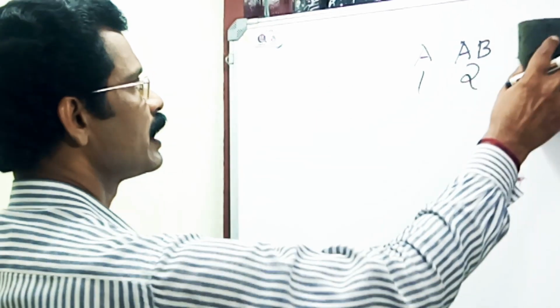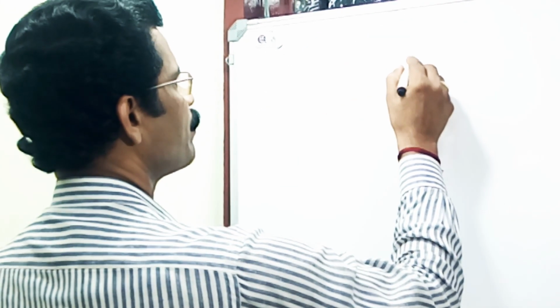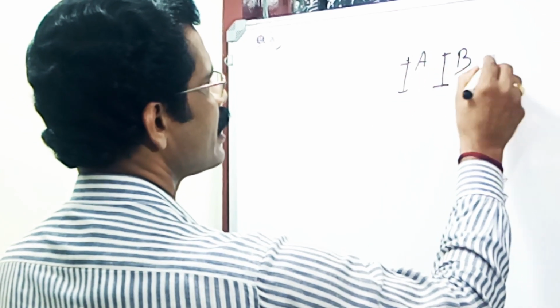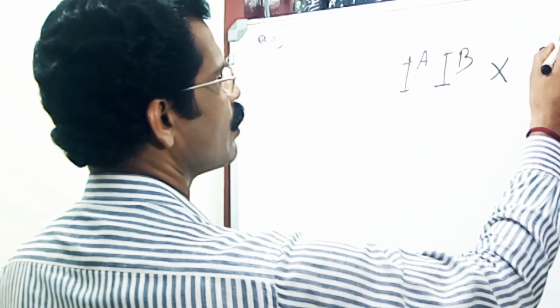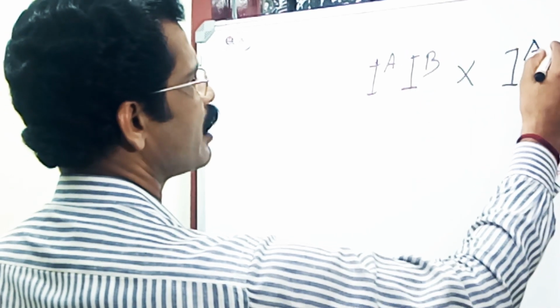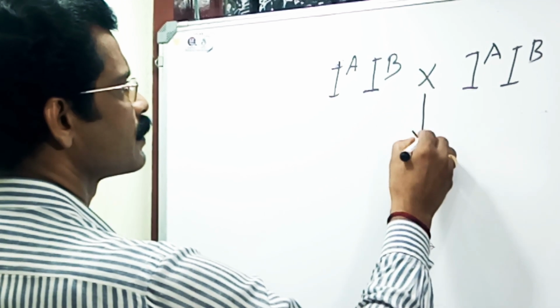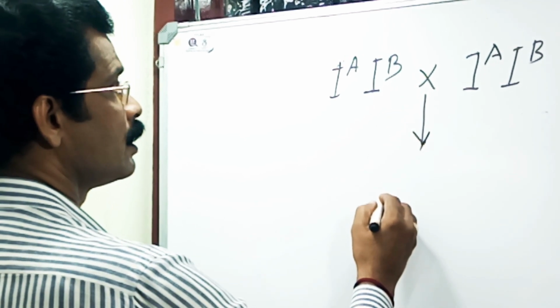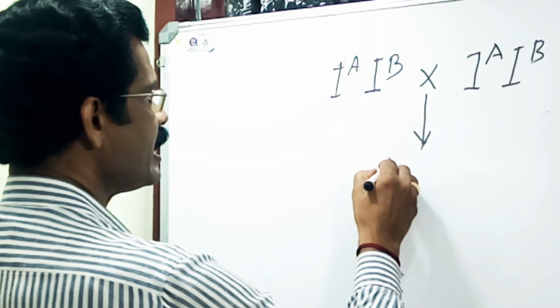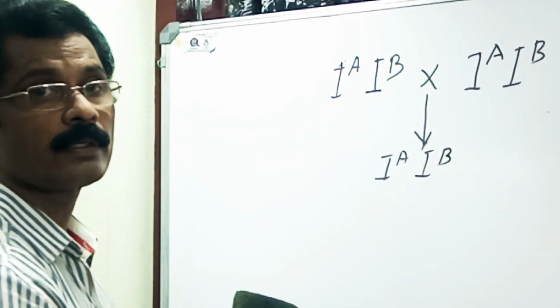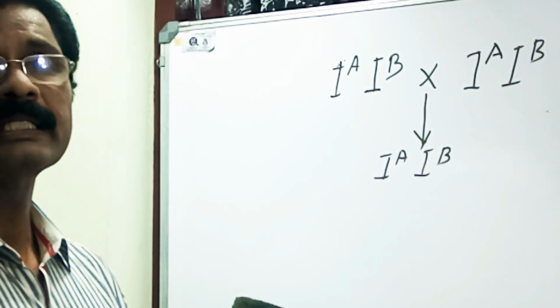How? Take AB blood group couples, I A I B. The mating of two AB blood group parents produces F1 young ones.